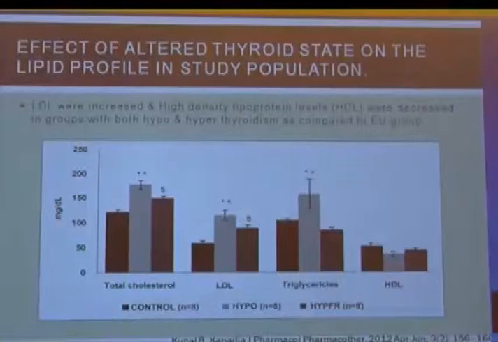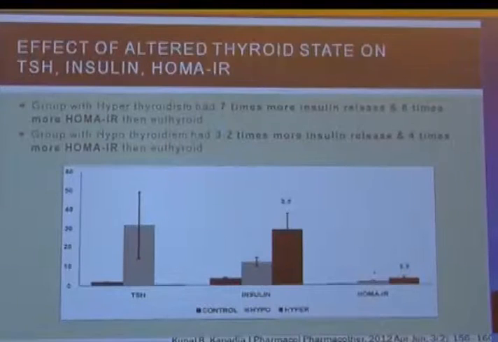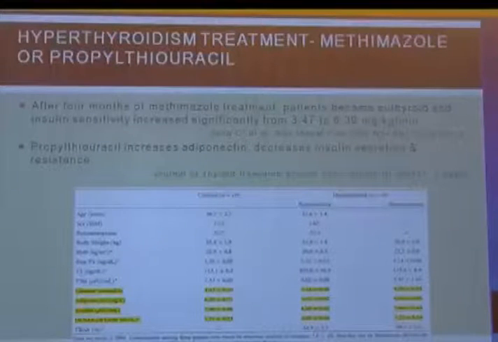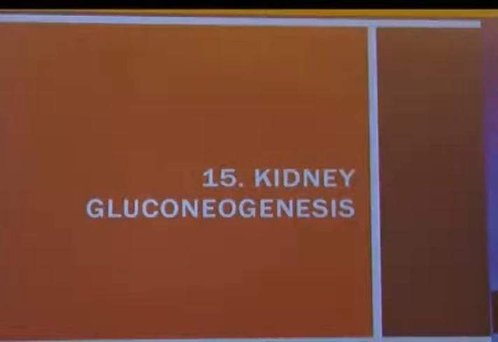You can see that thyroid also has effect on total cholesterol, LDL, triglyceride and HDL. It also has effect on HOMA insulin resistance, insulin sensitivity. How do we treat? Restoration of euthyroid state, whether patient is hypothyroid or hyperthyroid, helps reduce the insulin resistance and also improves the beta cell function. So that is the basic treatment, correction of the thyroid status, either with levothyroxine or if patient is hyperthyroid with neomercazole.